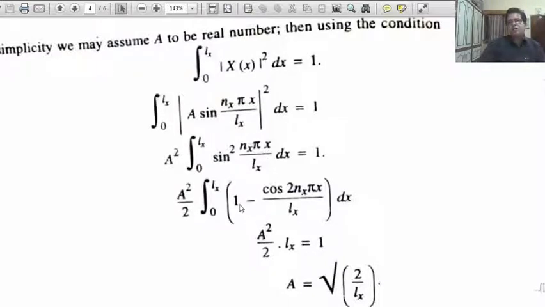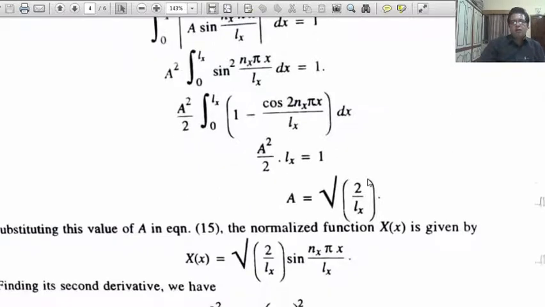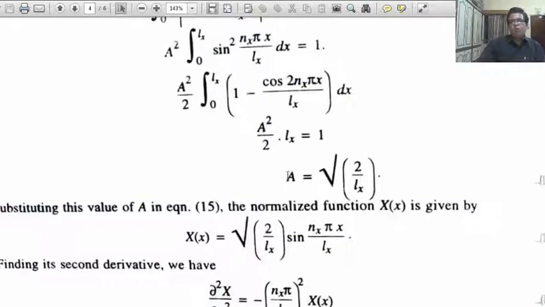You know that sine square theta equals (1 minus cos 2 theta)/2. Now the normalization constant you get is A equals under root 2 upon Lx. Replacing it, the function X(x) equals under root 2 upon Lx sin(nx pi x upon Lx).